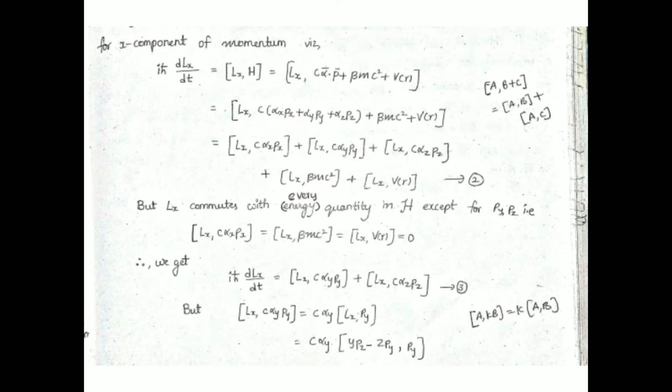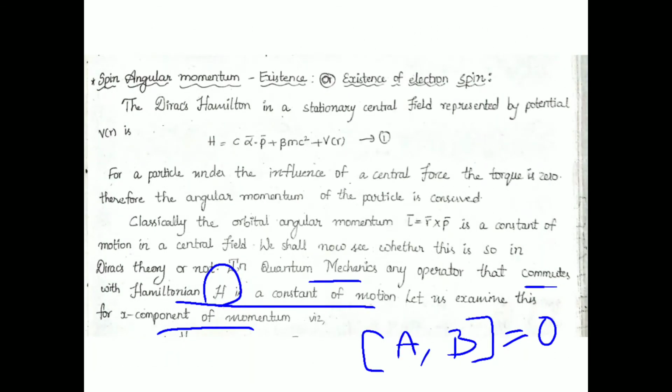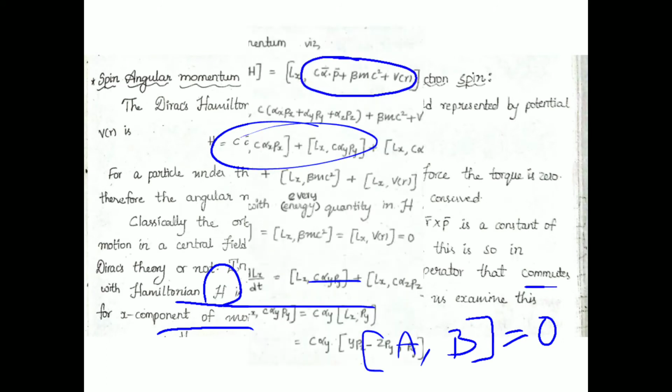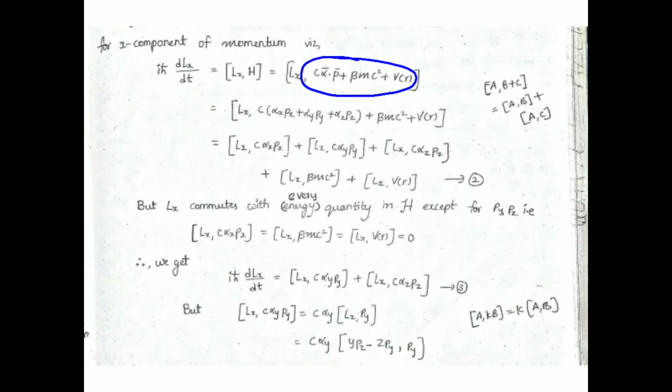Here Lx is as usual, and H is nothing but c α·p plus βmc² plus V(r), as we have seen here. Now we know that α is nothing but αx i cap plus αy j cap plus αz k cap, and p is nothing but px i cap plus py j cap plus pz k cap. If we do the dot product between them, we would get the term c α·p plus βmc² plus V(r) as usual.